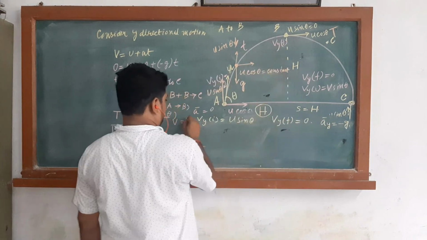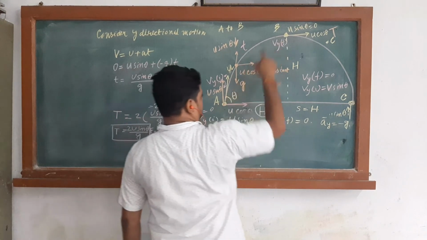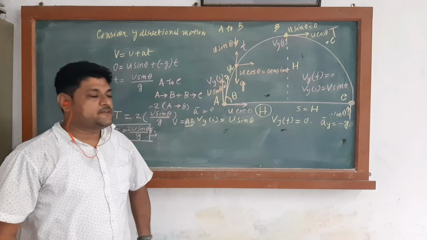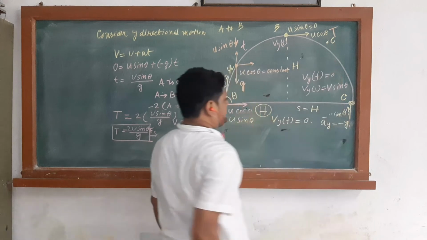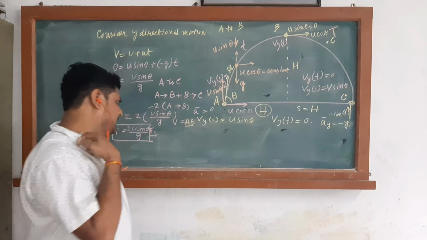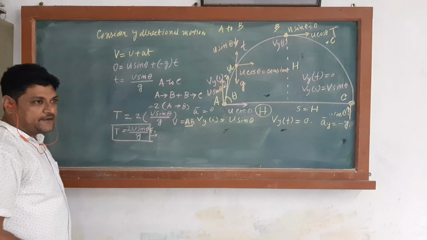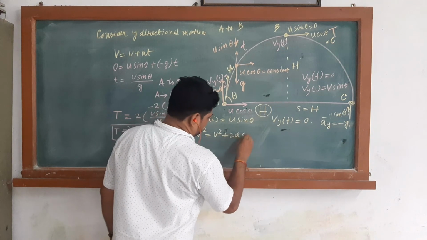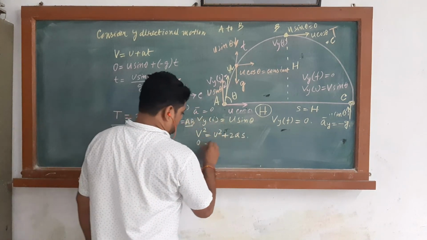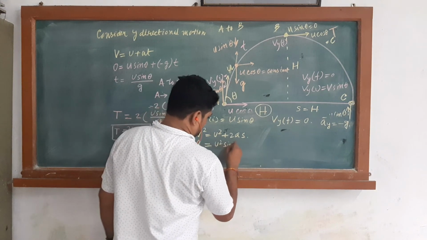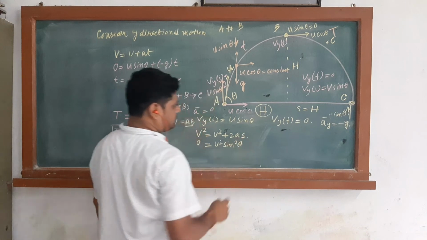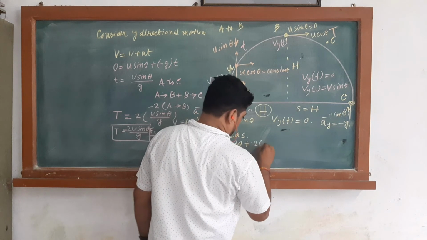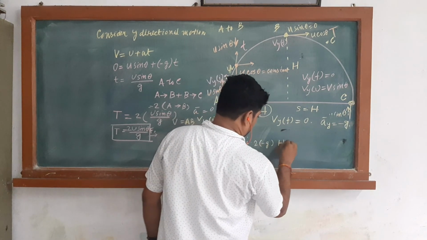Here consider A to B, because from A to B it reaches the maximum height, and at that height the vertical direction velocity is 0 and the horizontal direction velocity is u cos theta. Acceleration is minus g. Now considering the equation v square is equal to u square plus 2as. v square is 0, u square is u square sin square theta, plus 2 into minus g into s, which is nothing but the h.